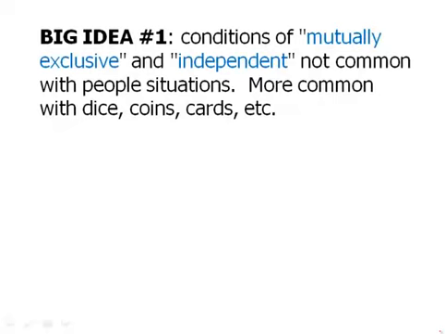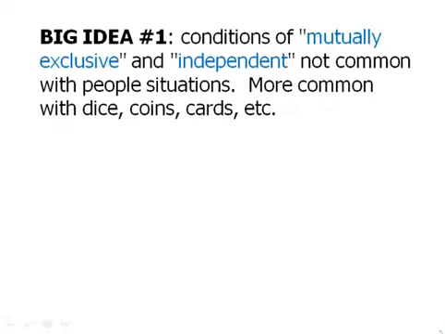Well, if you think of the categories into which we put people, we can categorize people by their religion, by their political party, by their race, by their gender, etc. These are big, messy categories. We can't really say that any one category is mutually exclusive with any other. We can't say that any one category is independent of any other. Categorizing people turns out to be a very messy business, because there are always those exceptions. There are people that are odd combinations of things.